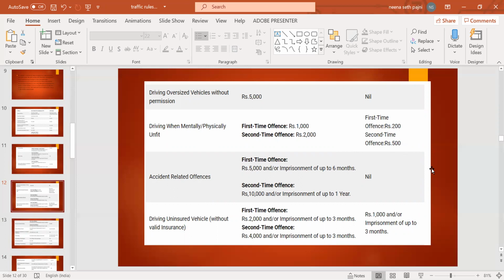Accident related offenses, no fine earlier. Now it is 5,000 and imprisonment up to 6 months. Second time, 10,000 and imprisonment up to 1 year.